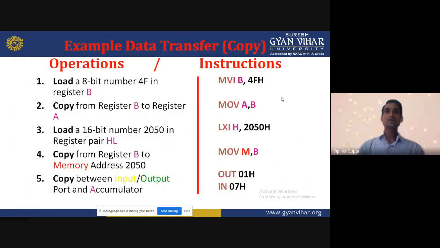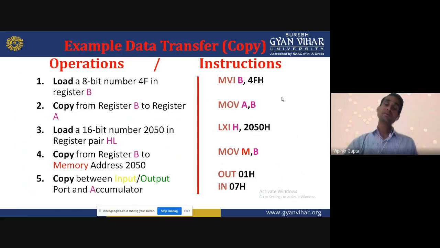Example, data transfer, copy. How will the data be transferred? This is a table shown in our figure, operation and instruction. Load the 8-bit number 4F in register B. So how will we write the instruction for this operation?